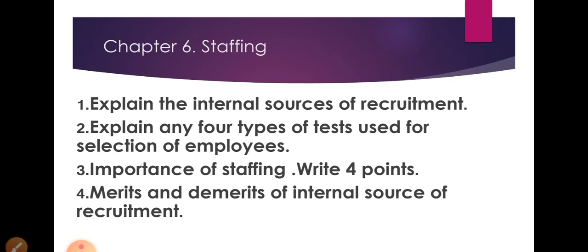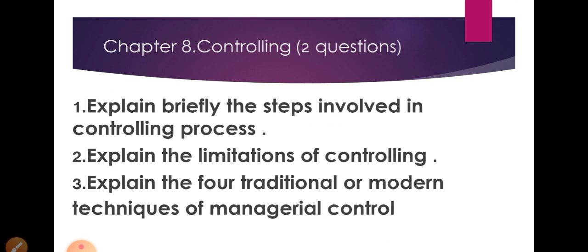And the fourth one: merits and demerits of the internal source of recruitment. Sometimes they ask about the internal source, and sometimes the external sources of recruitment, the merits and the demerits, or only the merits or the demerits. Okay, and the next chapter is chapter number 8, controlling. In that chapter they ask 2 questions for 4 marks.